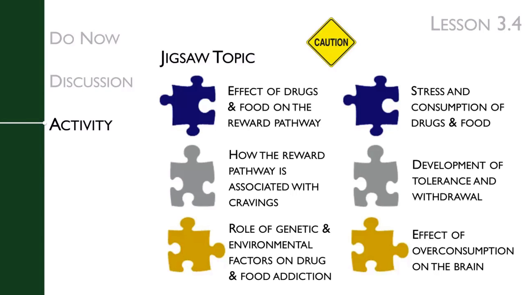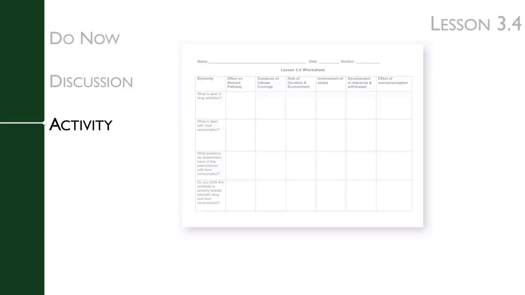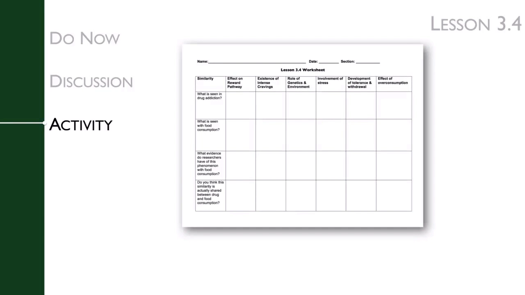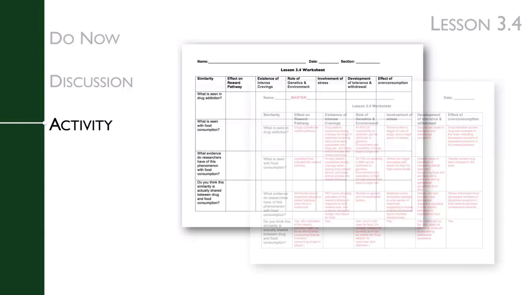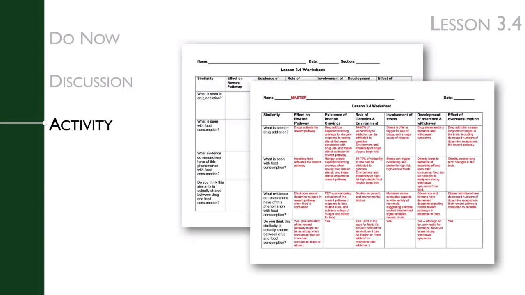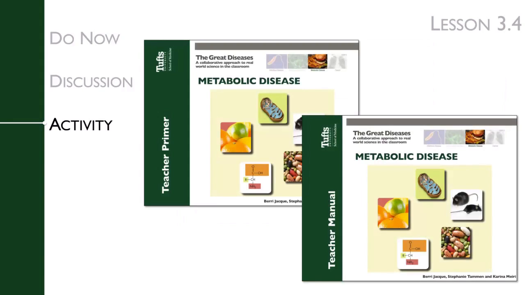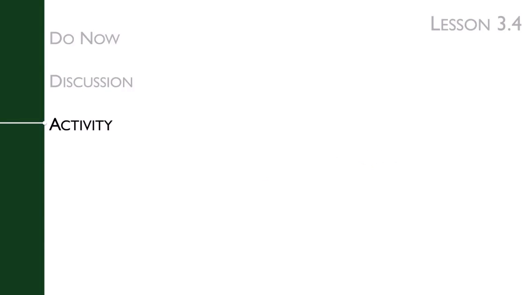Caution: you will want to review the jigsaw readings to make sure that they are at an appropriate level for your class. To help students focus on the most important details of the jigsaw, give each student a jigsaw worksheet that has them take notes on those key points, which are the similarities between drug addiction and food consumption, and evidence researchers have that we can be addicted to food. You can review all this information in the jigsaw worksheet answer key. It has everything organized just as your students will be organizing it. Additionally, the teacher primer and teacher manual go over all the key scientific concepts.